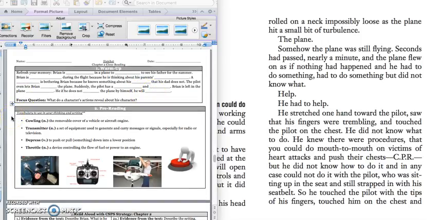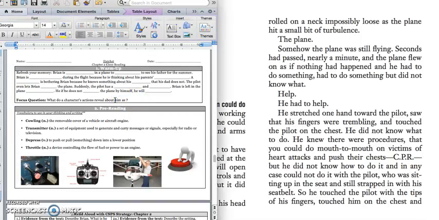Our focus question for today is, what do a character's actions reveal about his character? A better way of saying that is reveal about him as a person. That way we don't have character twice in our sentence.